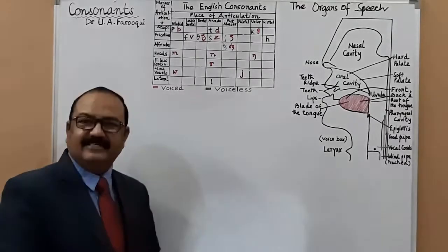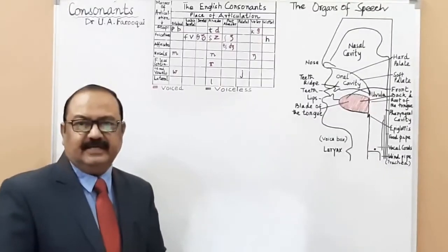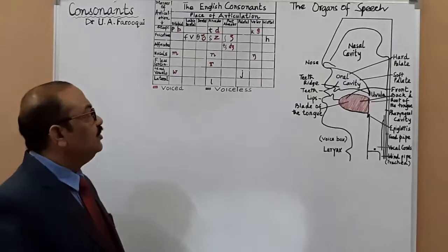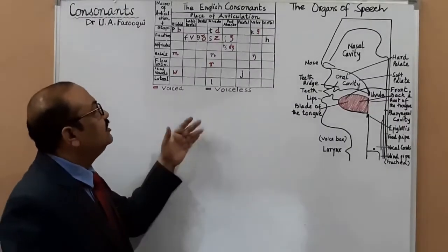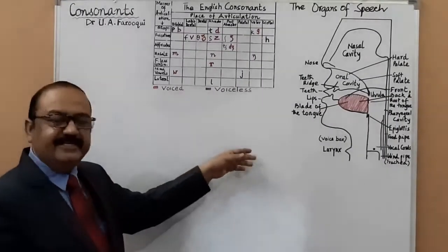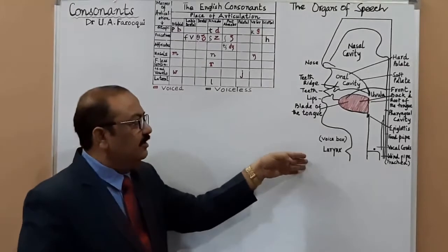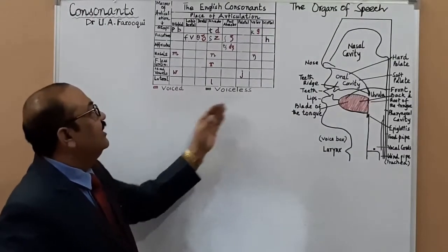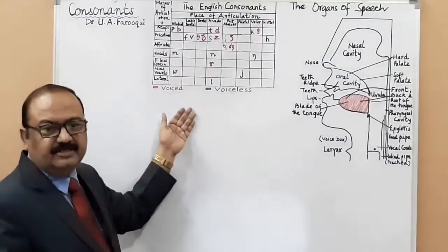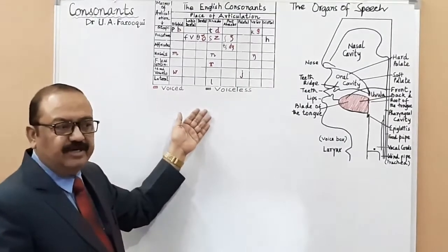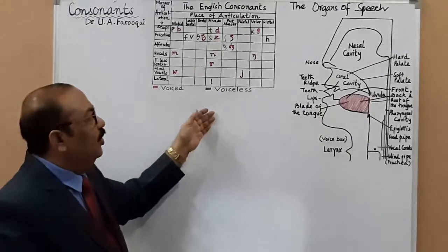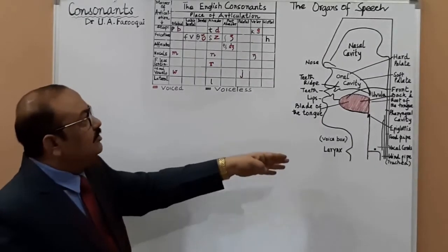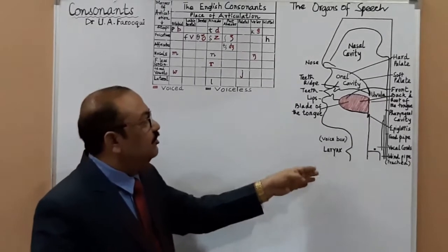Well, we have discussed vowels and diphthongs. Now we shall talk about the consonant sounds. So as you can see here, we have the organs of speech. This picture depicts the organs of speech, and here you have the English consonants, the 24 consonants that we have in IPA. Well, let me explain to you the organs of speech very quickly.